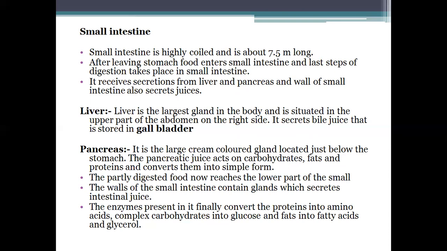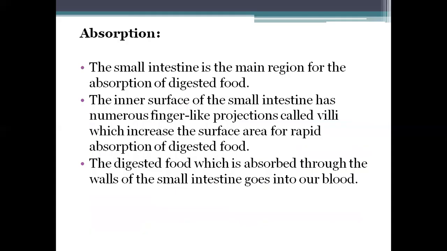The partly digested food now reaches the lower part of the small intestine. The walls of the small intestine contain glands which secrete intestinal juice. The enzymes present in it finally convert the proteins into amino acids, complex carbohydrates into glucose, and fats into fatty acids and glycerol. The small intestine is the main region for absorption of the digested food.